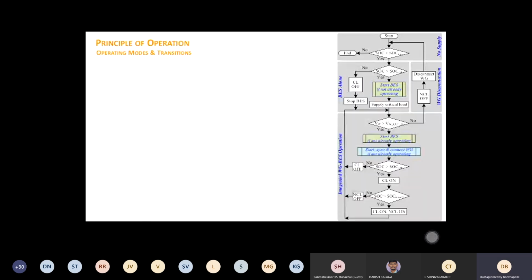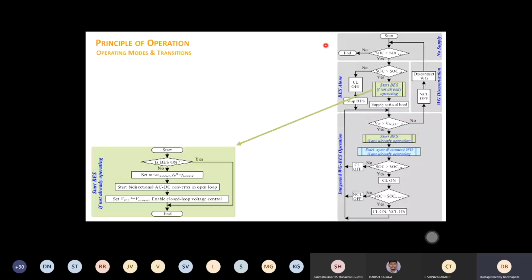So we considered some parameters, and this is the flow chart we derived. Whatever I said in words is given in this flow chart. So you start, then you see the state of charge. If the state of charge is a reasonable value, then you start BES first. Why BES? Because that is the controlled operation. When you have a battery converter, a voltage source converter, that is good to start. So you start with that one.